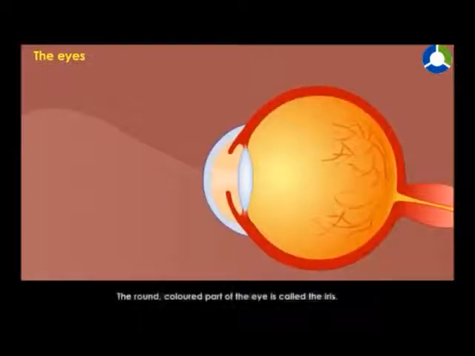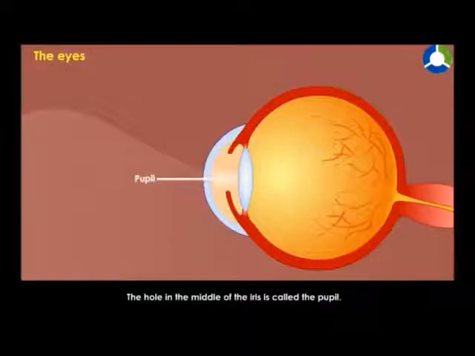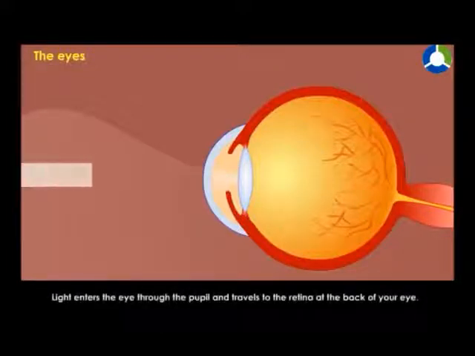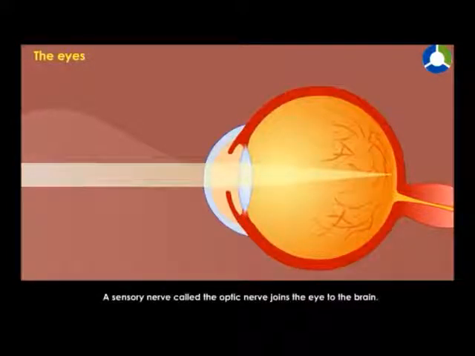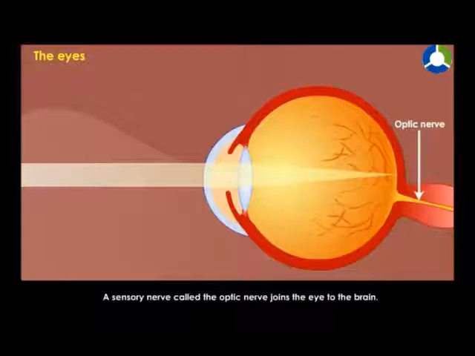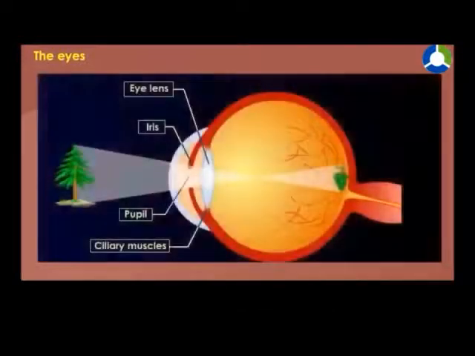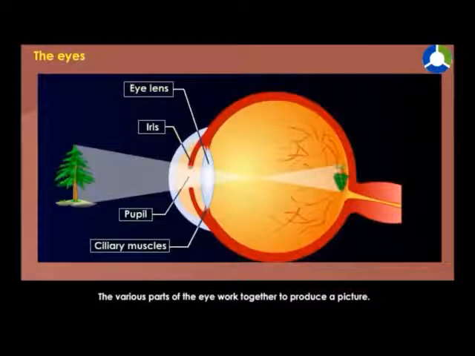The round colored part of the eye is called the iris. The hole in the middle of the iris is called the pupil. Light enters the eye through the pupil and travels to the retina at the back of your eye. A sensory nerve called the optic nerve joins the eye to the brain. The various parts of the eye work together to produce a picture.